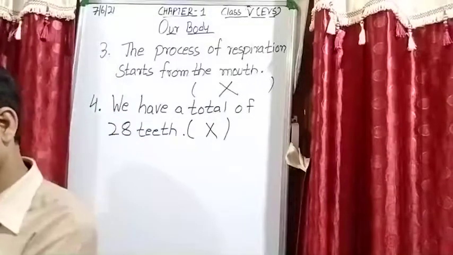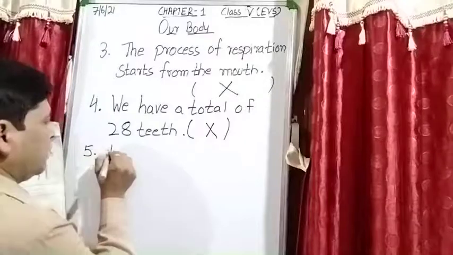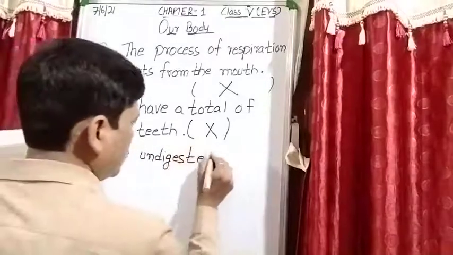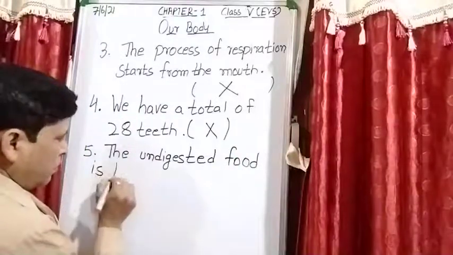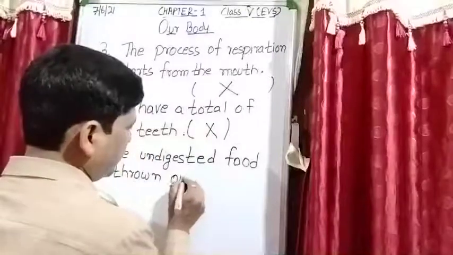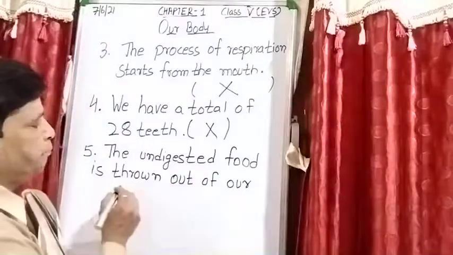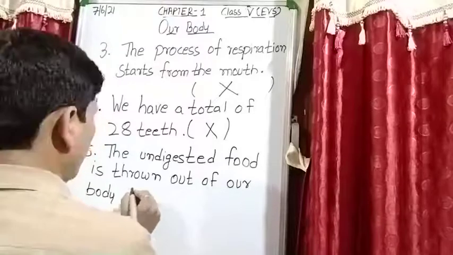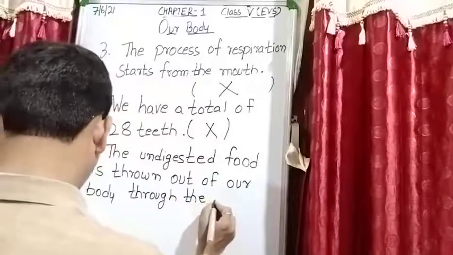Next, fifth is the undigested food. The undigested food is thrown out of our body through the anus.